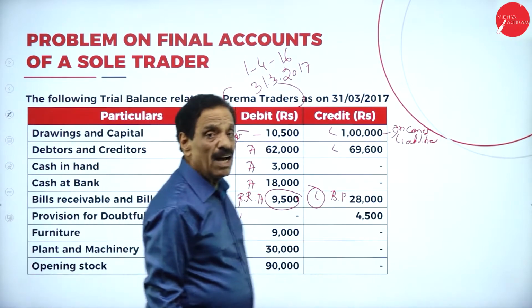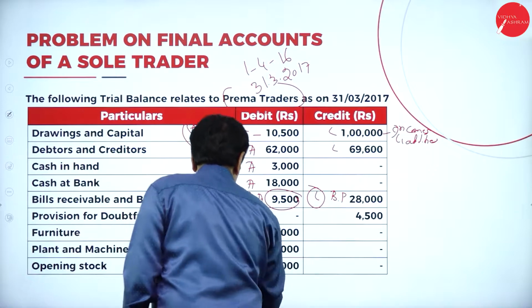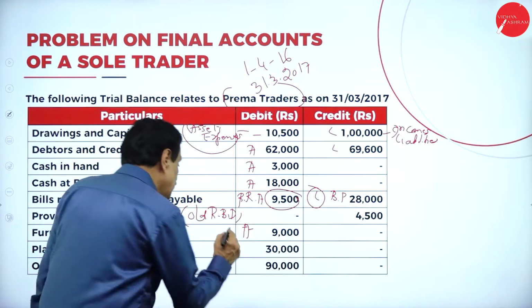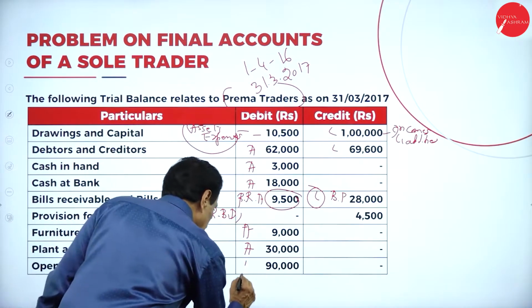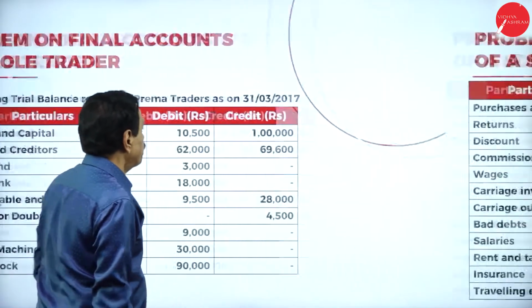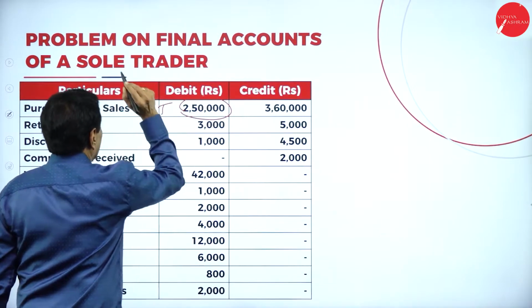This is old RBD. Then furniture is an asset. Plant and machinery is an asset. Opening stock will come under trading account. Then purchases, this will come under trading account.